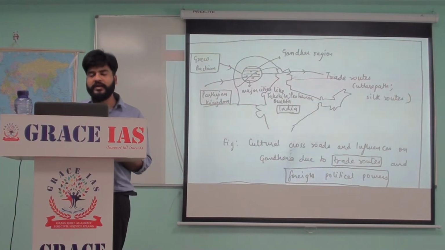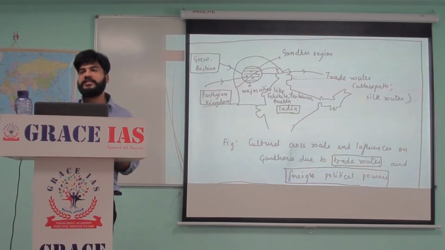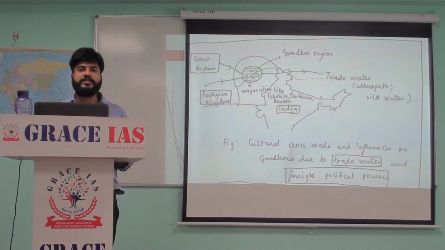Multiple trade routes are present here, such as the Uttarapath and the Silk Route, and multiple foreign powers had a political stand in this region. So in this diagram you are giving a lot of information about which region constitutes the Gandhara region, and why Gandhara art is such a unique art with the influence of multiple cultures.